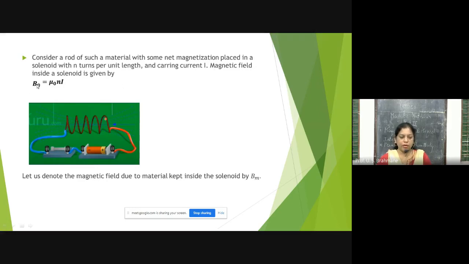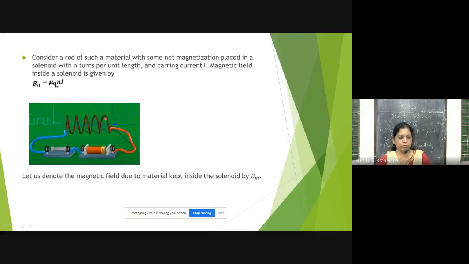this equation which we derived in the last chapter: B0 is equal to mu 0 n I. This is the magnetic field. Now why B0? Because there is nothing in the solenoid; it is an empty one. This is the solenoid, made of wire in a cylindrical form, like the spring in a ball pen, and there is nothing inside. So that time it is taken as B0.